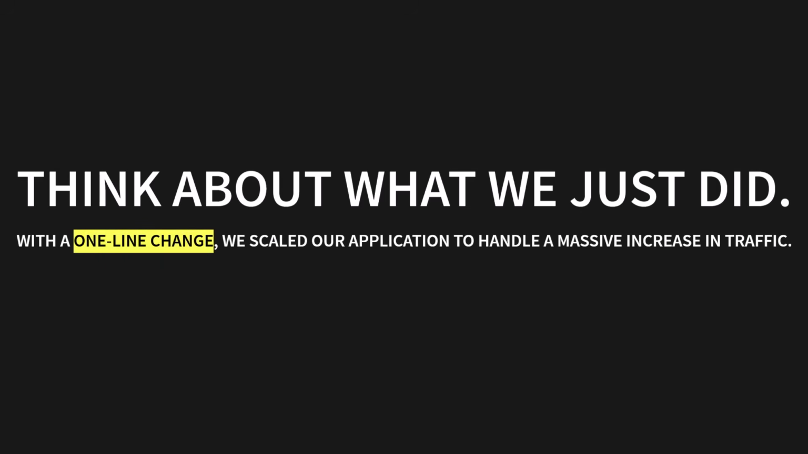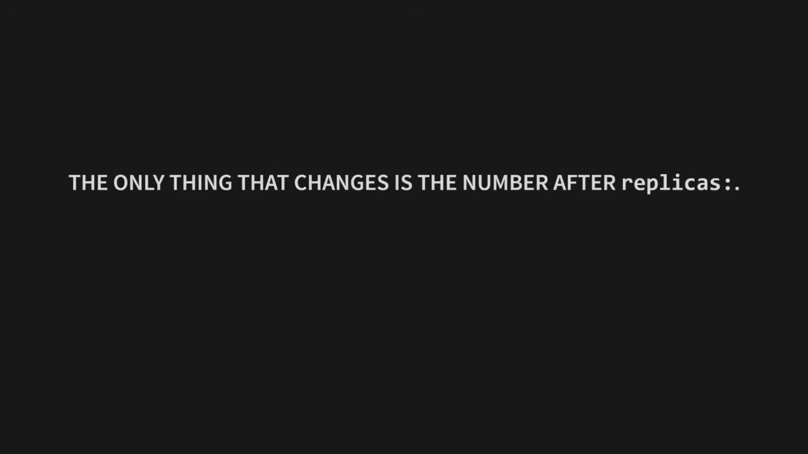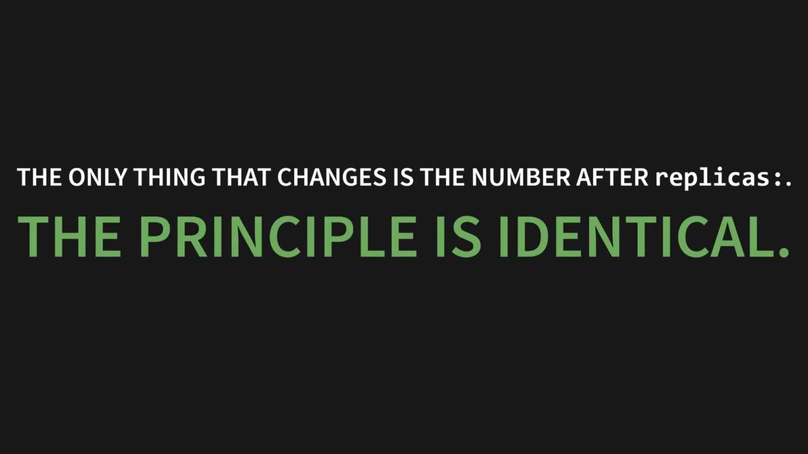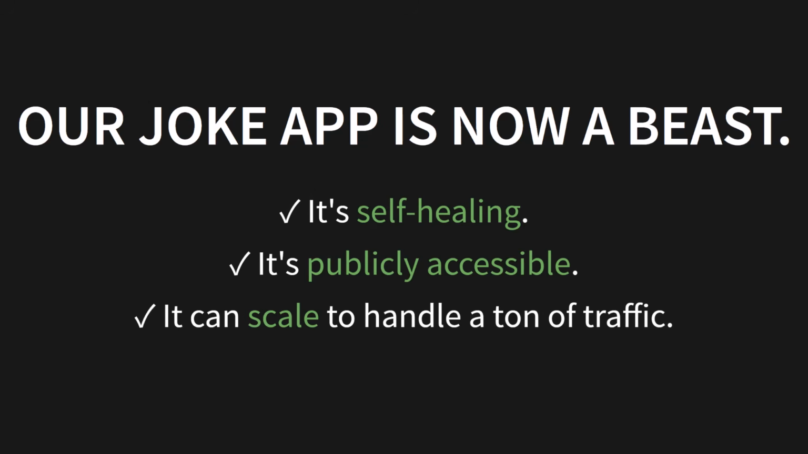Think about what we just did. With a 1-line change, we scaled our application to handle a massive increase in traffic. A real-world site uses this exact same workflow to go from 50 servers to 500 for a Black Friday sale. The only thing that changes is the number after replicas. The principle is identical. Our joke app is now a beast. Let's recap. It's self-healing, it's publicly accessible, and it can scale to handle a ton of traffic.